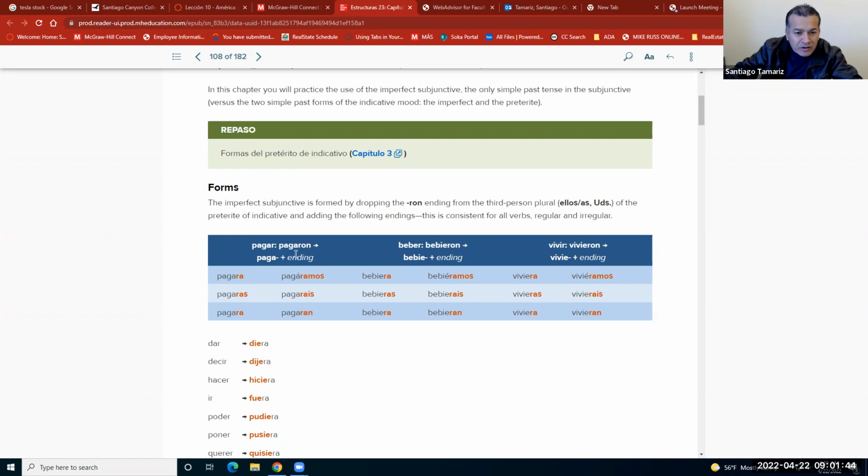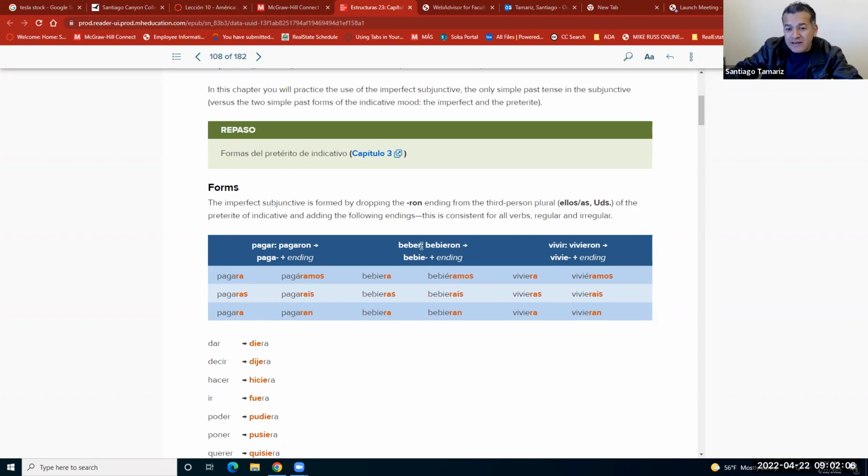So we get rid of R-O-N, then we attach R-A. We get pagara. Okay? For the same situation for the rest of the pronouns. Pagara, pagaras, pagara, pagáramos, pagarais y pagaran.